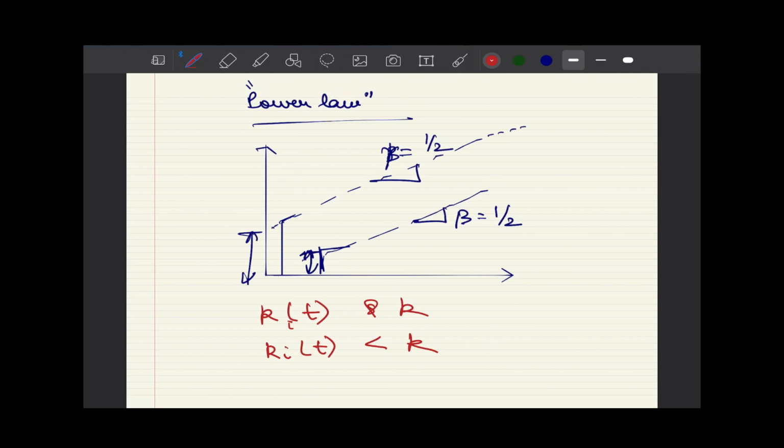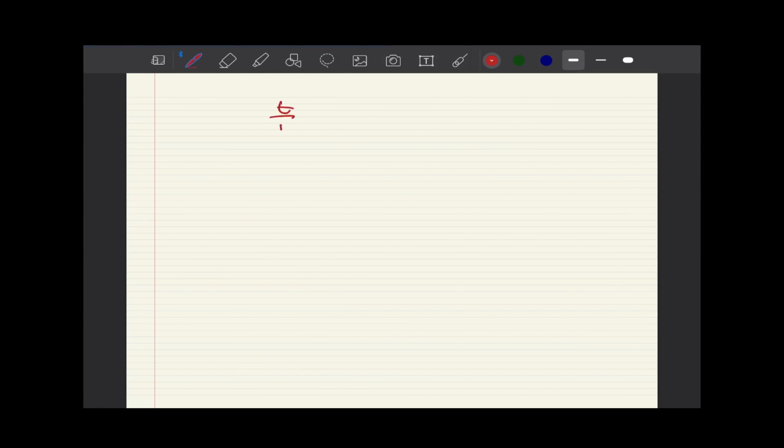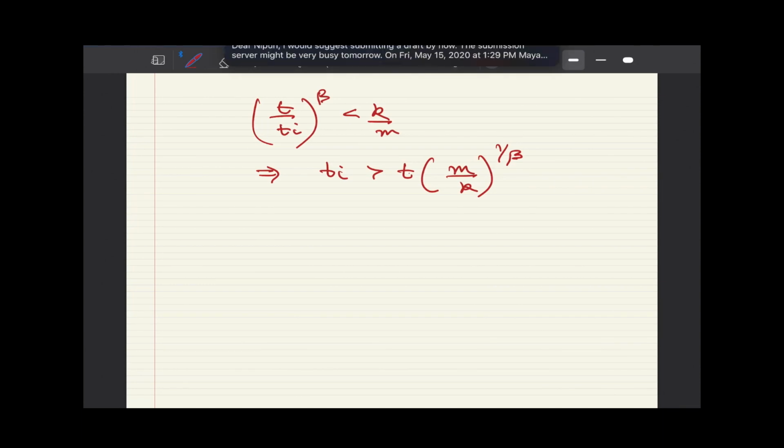So if we substitute k_i(t) from our derivation, we can write this as m into (t/t_i) raised to power beta less than k, which in turn can be written as (t/t_i) raised to power beta less than k upon m, which implies t_i has to be greater than t into (m/k) raised to power 1 by beta, because by taking the reciprocals we will get our answer.